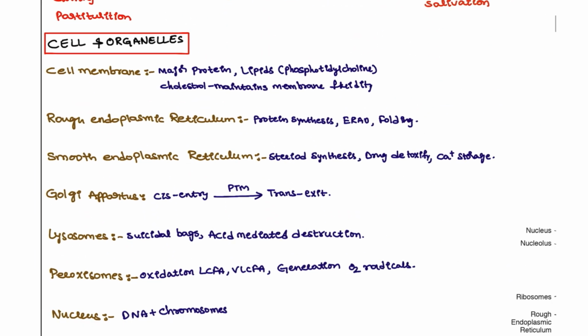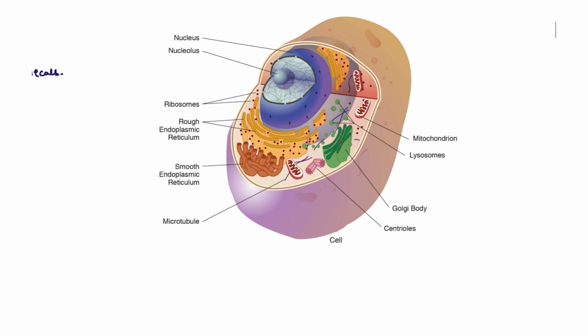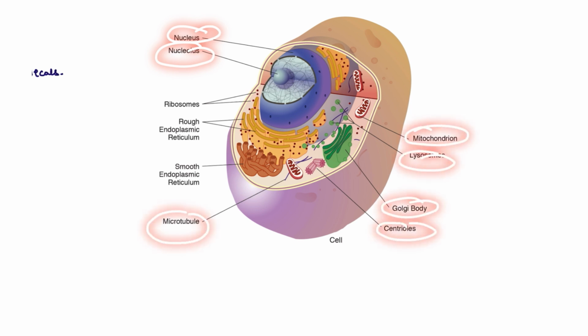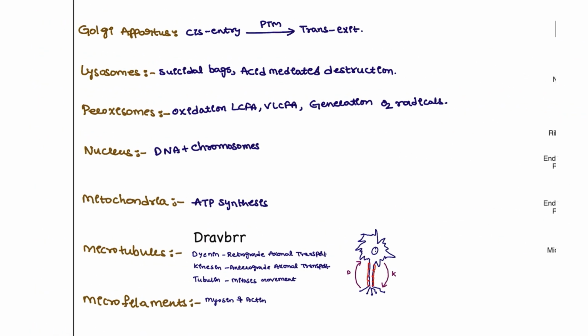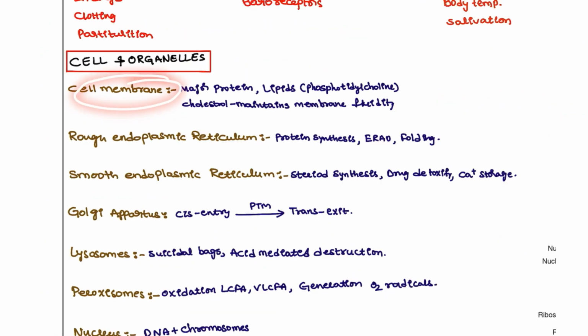Next, coming to the cell organelles, you all know that a eukaryote consists of all these important organelles: nucleus, nucleolus, mitochondrion, lysosomes, Golgi body, centrioles, microtubules, smooth endoplasmic reticulum, rough endoplasmic reticulum, and the ribosomes. But we have to know the important function of those. The cell membrane consists of protein, lipids, and also carbohydrates.